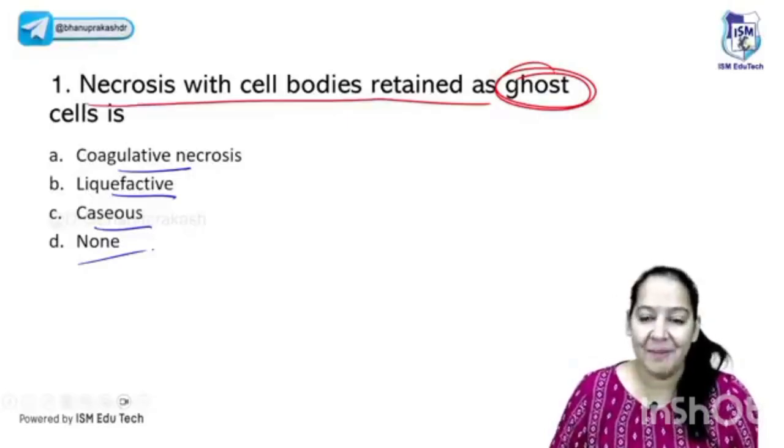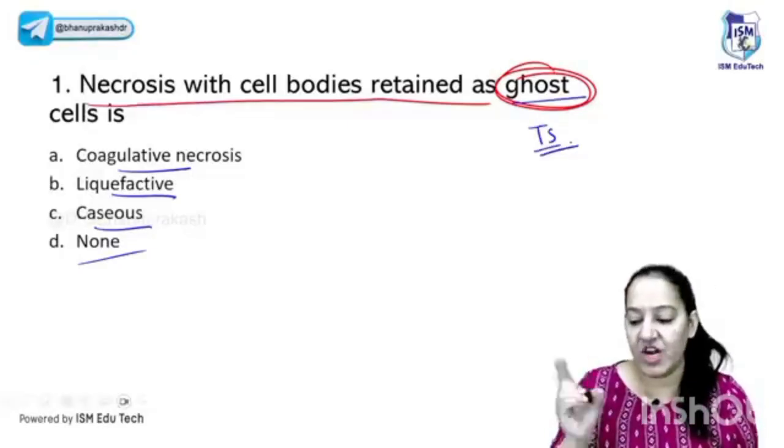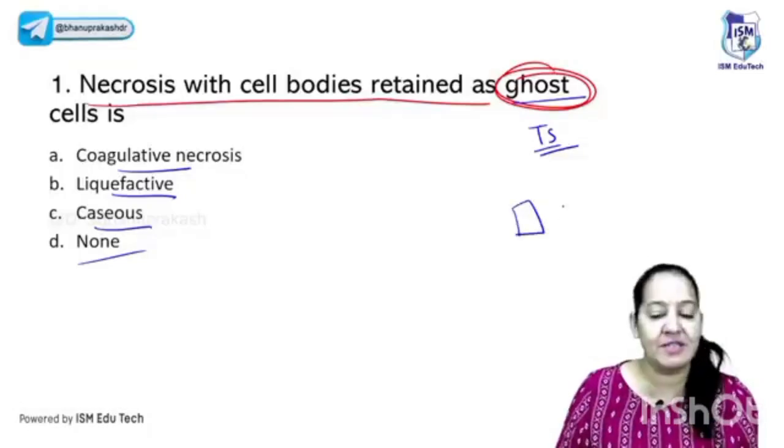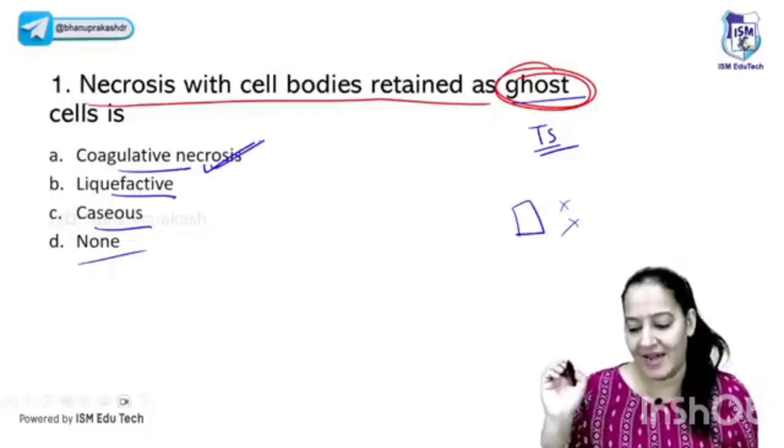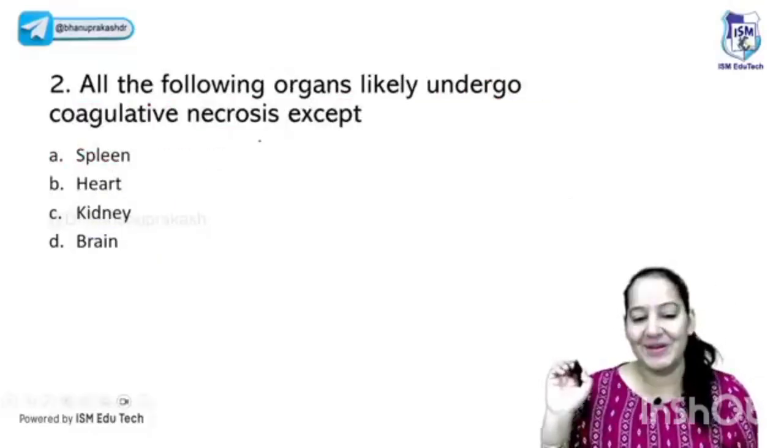I am asking about the ghost cell or tombstone appearance. I told you in which type of necrosis this is seen: the type in which the architecture is maintained, but the inner details, cytoplasmic and nuclear details, are lost. So yes, the correct answer here is coagulative necrosis. You all are right. Very good.